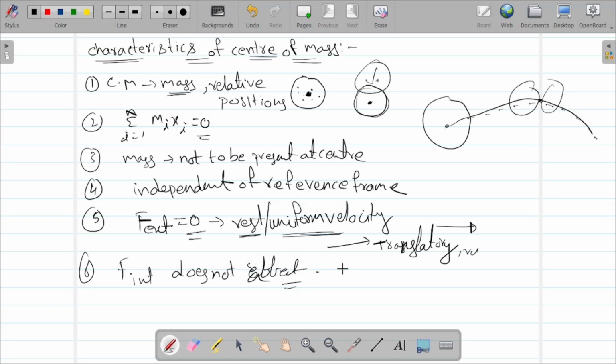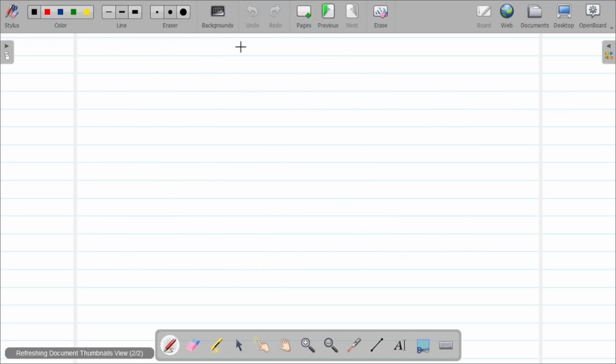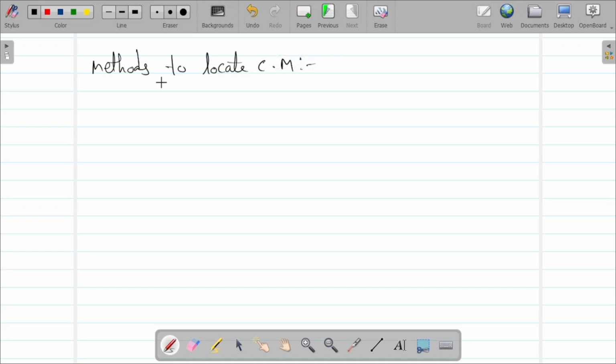Now, what are the methods to locate the center of mass? Generally there are three ways.